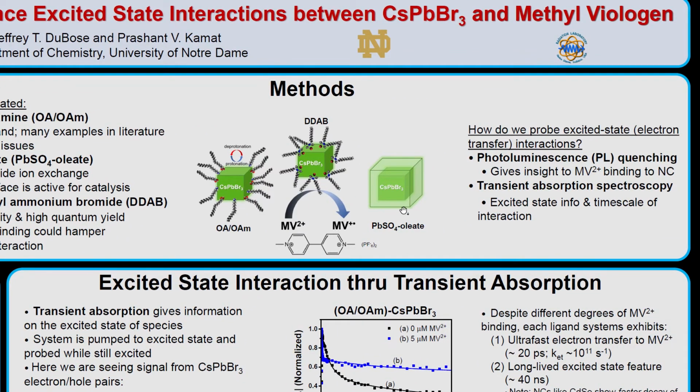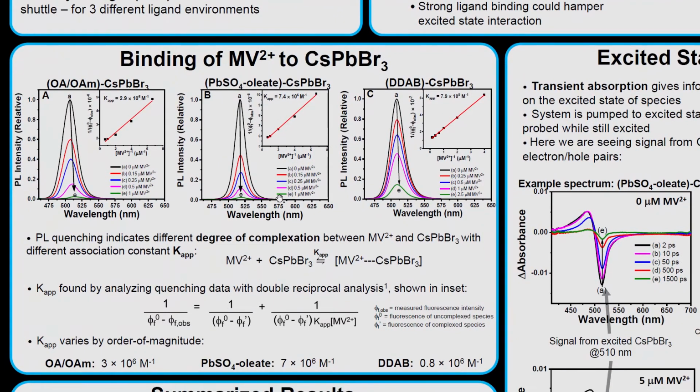In order to investigate the system, we're going to use photoluminescence quenching, which will give us insight into how methylbiologen binds to the surface, and also transient absorption spectroscopy, which will give us excited-state information. If we take a look at the photoluminescence data, in each one of these traces you can see the emission of the perovskite nanocrystals without any methylbiologen, and as we sequentially add methylbiologen, we see a nice quenching in each case for each one of the ligand systems investigated.